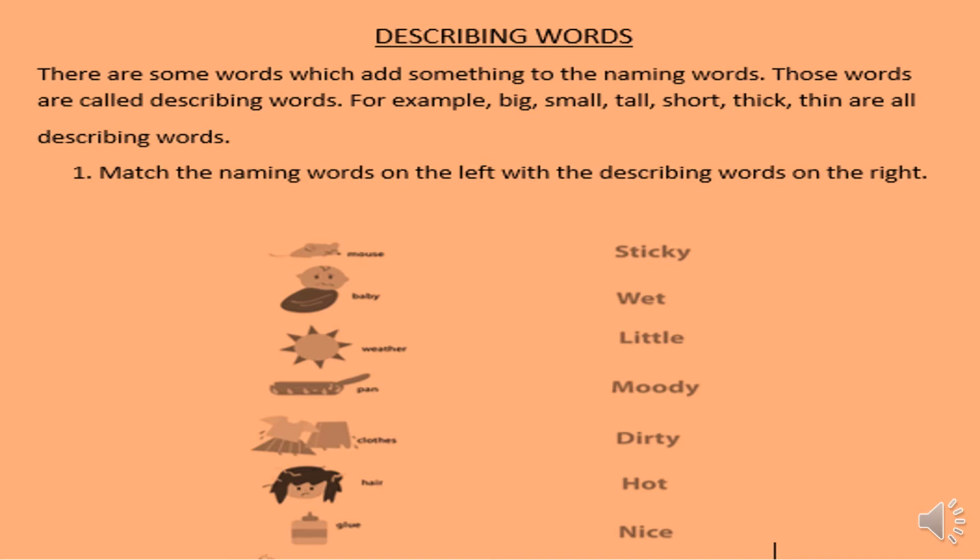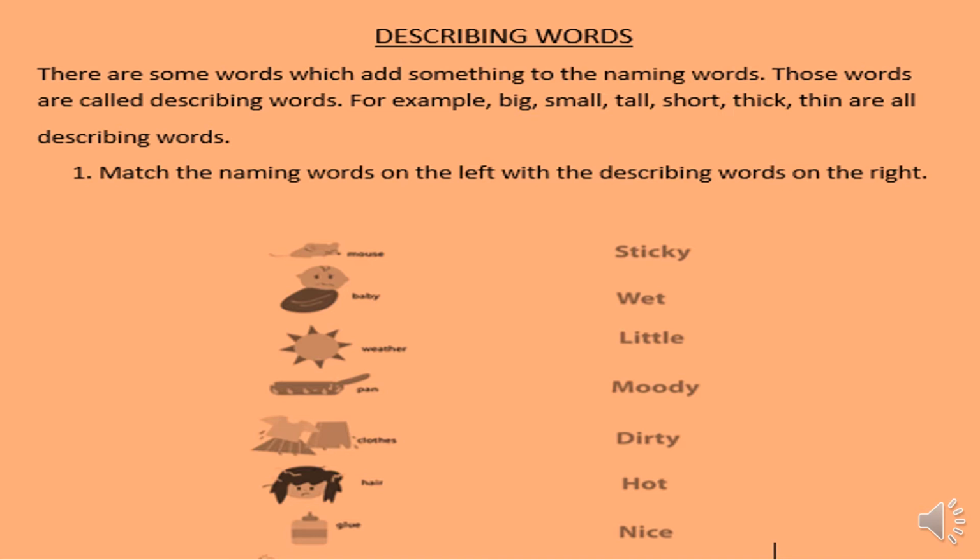Now you have to join the naming words with the describing words, choosing an appropriate describing word which adds something to the naming word.